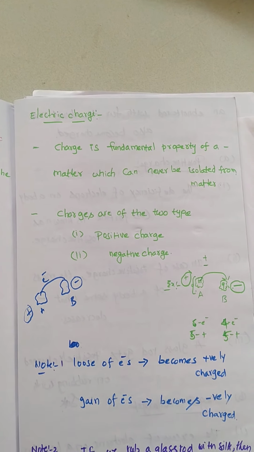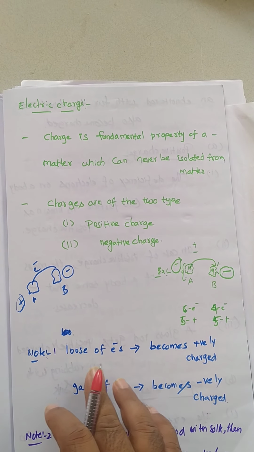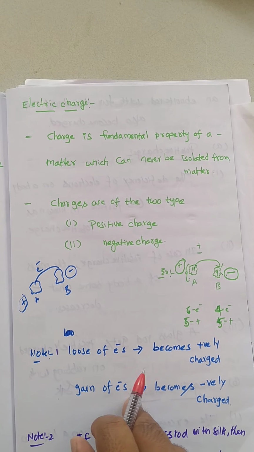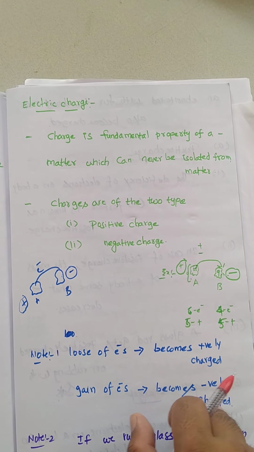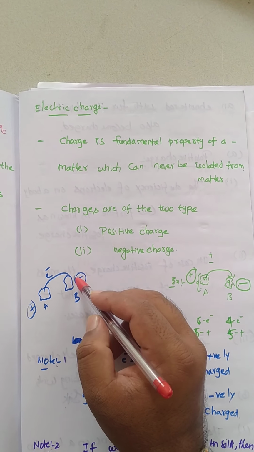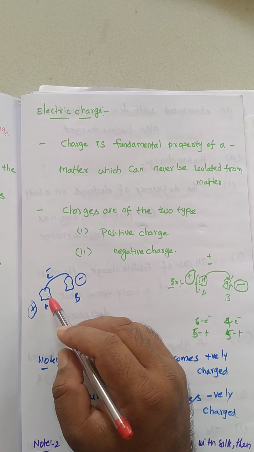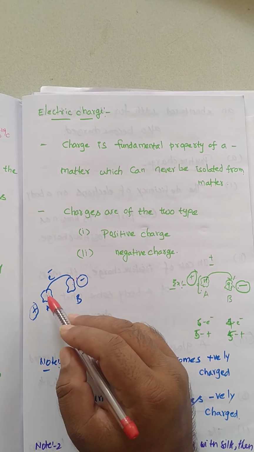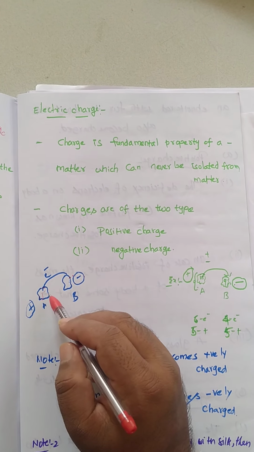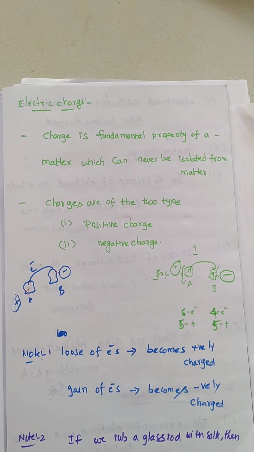See, first I will explain this, after that I will go through these two diagrams. Loss of electrons is nothing but becoming positively charged, and gain of electrons is nothing but becoming negatively charged. For example, I am taking two atoms, A and B, according to chemistry. Atom B requires one electron and atom A has an excess of electrons, so it gives one electron to B. Then A becomes positively charged and B becomes negatively charged. Loss of electron makes it positively charged, gain of electrons makes it negatively charged.